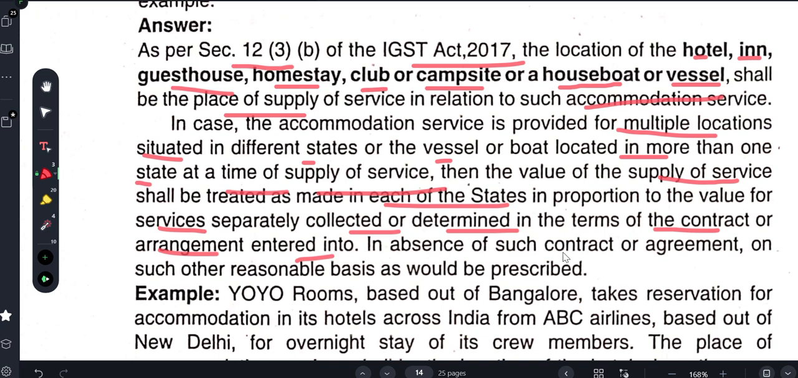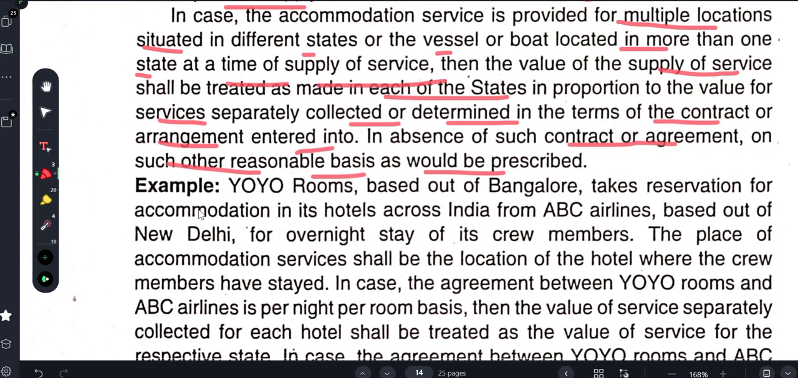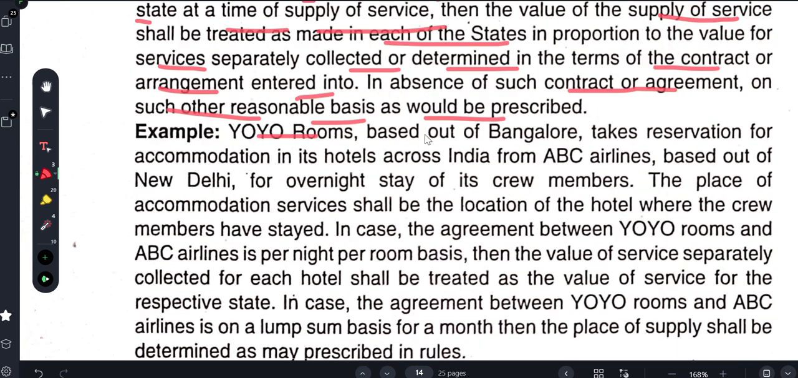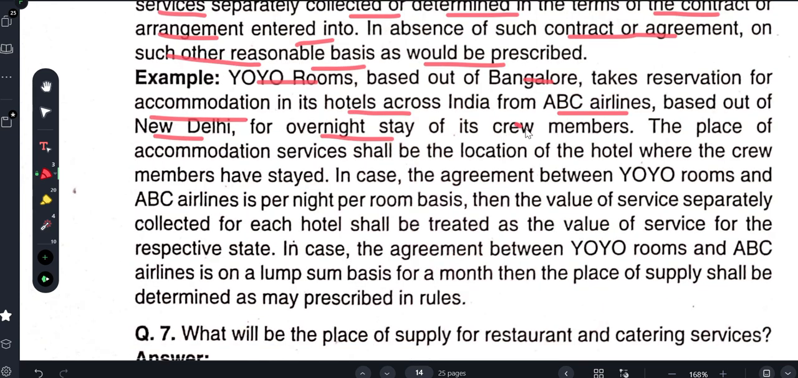In the absence of such contract or arrangement, on such reasonable basis as may be prescribed. Example, OYO Rooms based in Bangalore takes reservation of accommodation in hotels across India for ABC Airlines based in New Delhi for overnight stay of crew members. The place of supply of accommodation service shall be the location of the hotels where the crew members are staying.